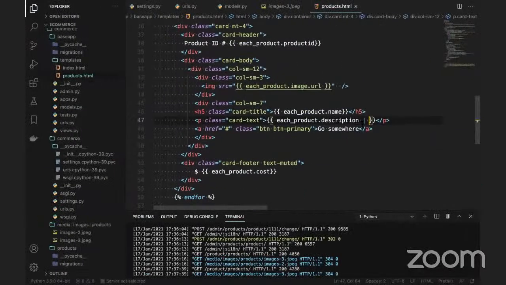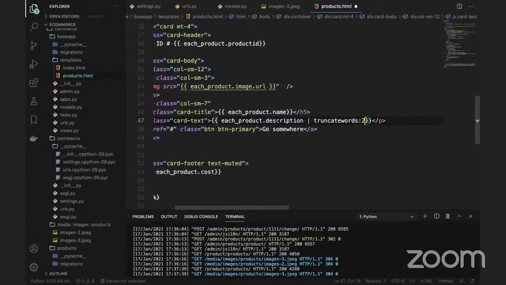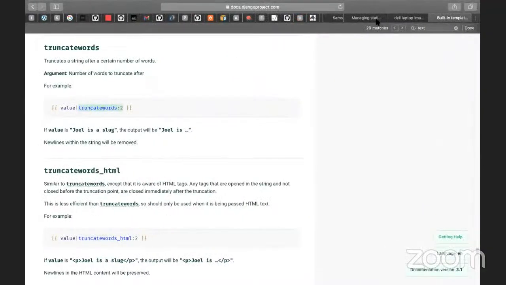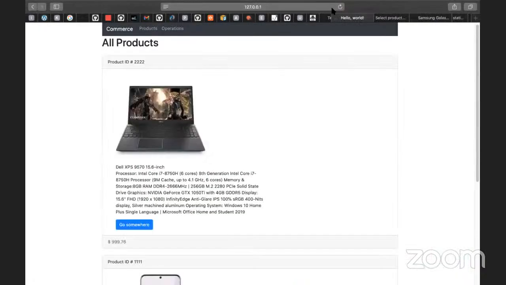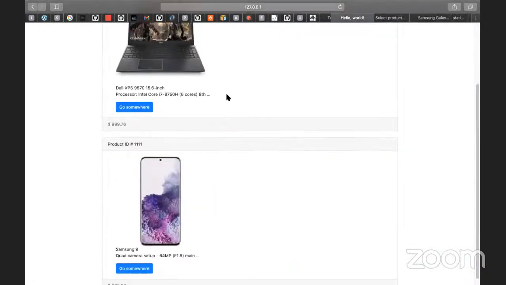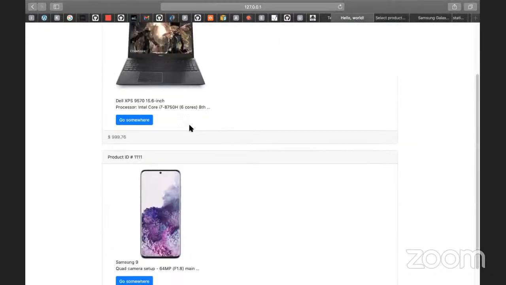I'll go to this description now. I'll keep this filter. So in product.description, there is a filter, truncatewords. How many words do I want to display? 7 words. You can take any number. I'll go to our page, what we are building here. If you refresh the page, you are cutting down the whole information. You are not displaying all the data here, right? If you click the link, then you can display the complete information.